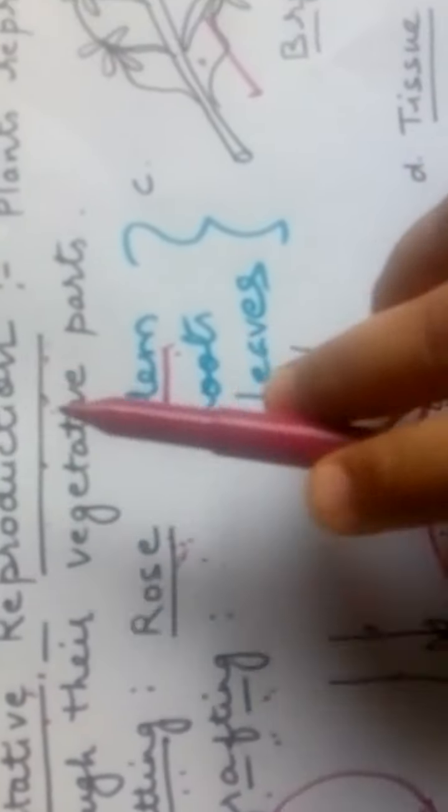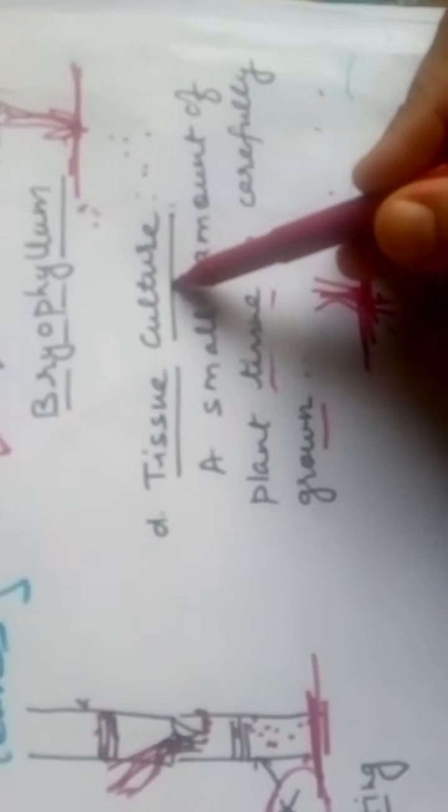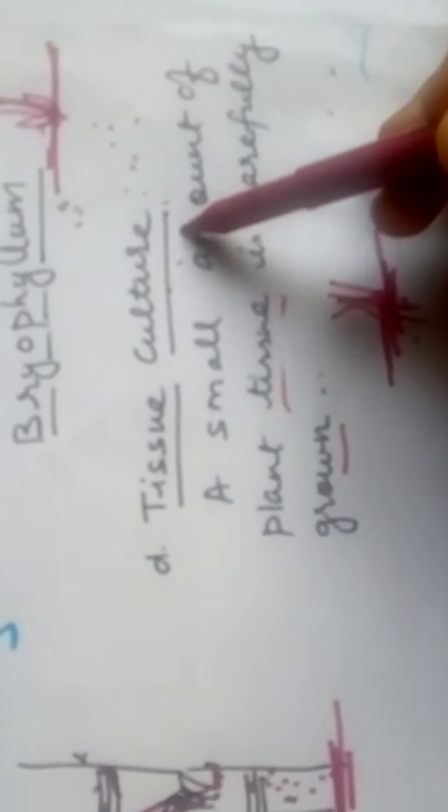Now the next type of propagation is tissue culture. In tissue culture, a small amount of plant tissue is taken and carefully grown on a suitable medium, and as it gets a suitable culture, it will develop into new plants. Thus this method is also very useful nowadays.